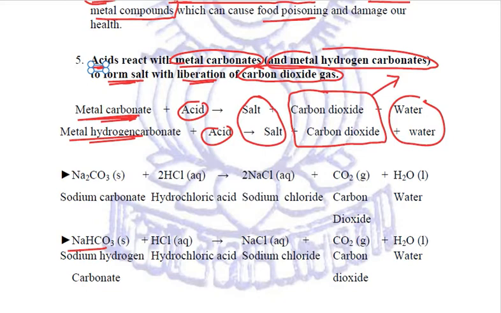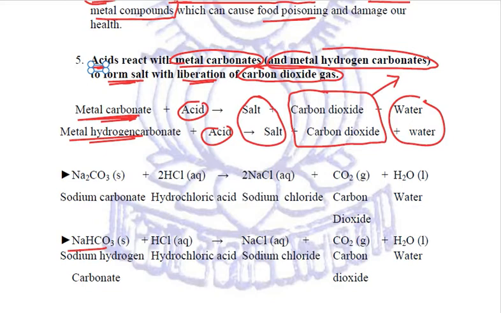It liberates with effervescence just like hydrogen, but number one, it is a non-supporter of combustion. So if a burning matchstick is brought in front of it, it will extinguish it. Second, quite importantly, you have been studying since 6th, 7th classes that carbon dioxide turns lime water milky. So these are the characteristic properties of carbon dioxide. Let us try to relate the examples of the reaction taking place.